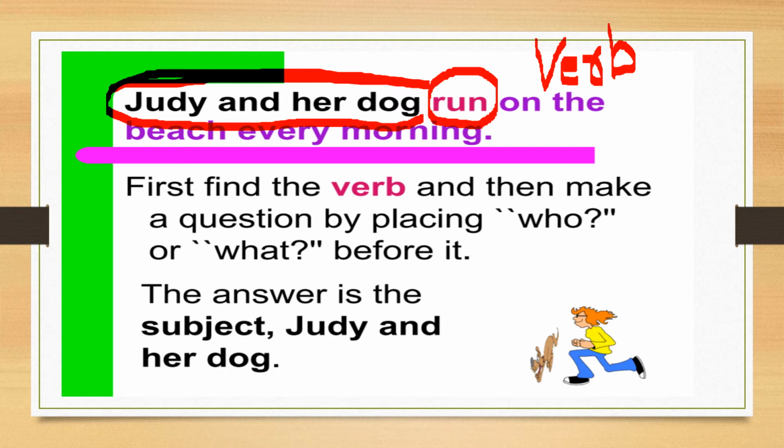How? Just do one thing. Who run on the beach every morning? And what answer are we getting? Judy and her dog, correct? We are getting this part as an answer, so this is nothing but a subject. Are you getting the simple thing? Okay, this part is a subject.